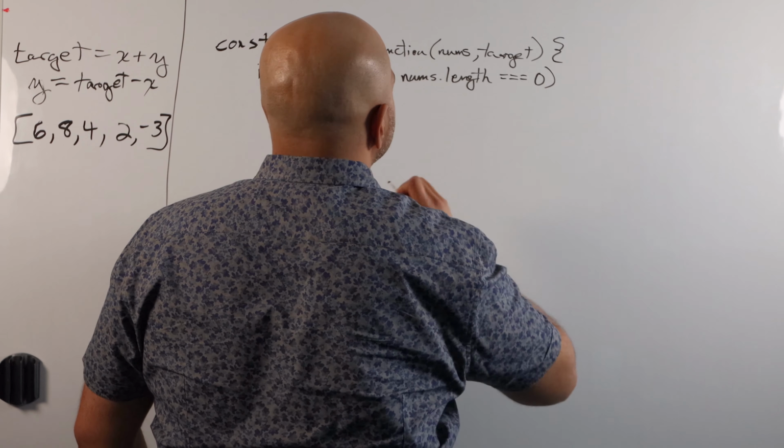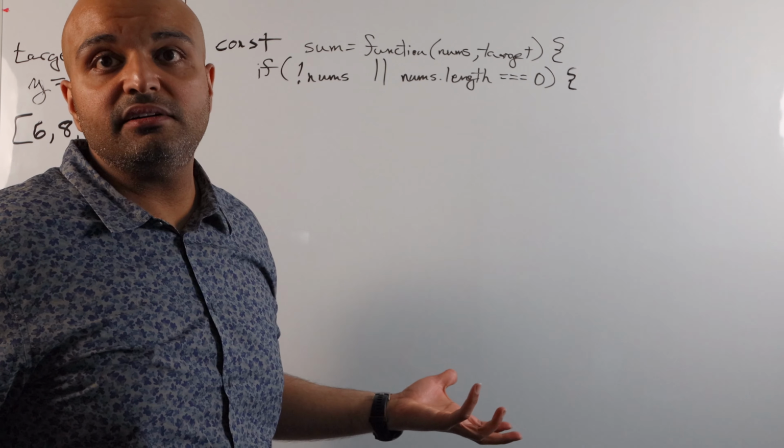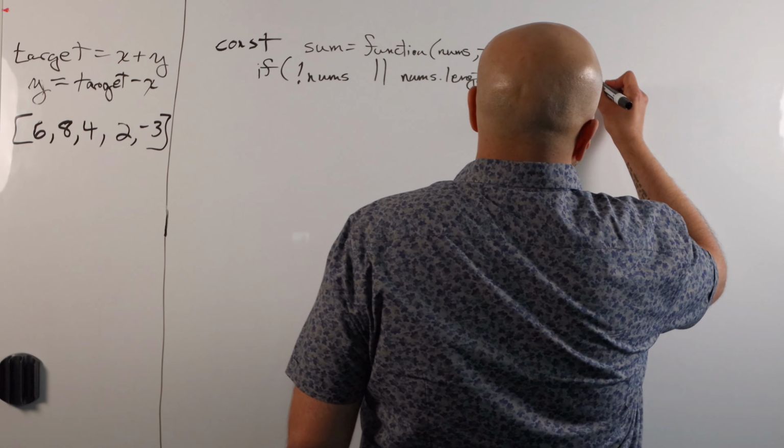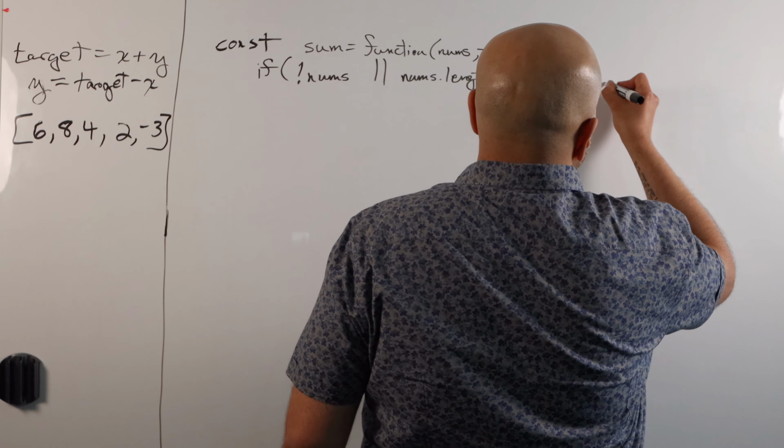So in this case, where we have an undefined or a zero-length nums array, I would just tell the interviewer, hey, look, in the case of invalid inputs, I'm just going to go ahead and return undefined. Is that cool? And usually they'll say, yeah. So we'll just go ahead and return. All right.